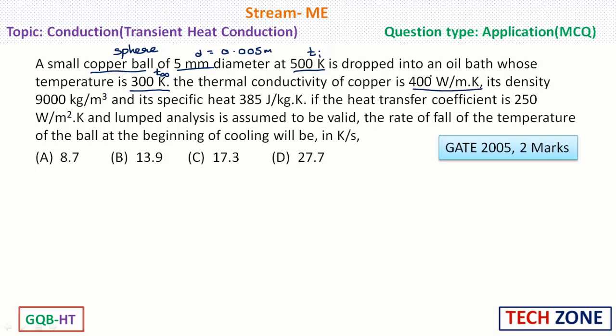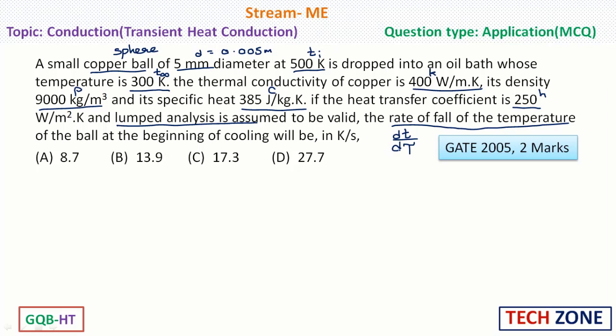Thermal conductivity is given as 400 watt per meter Kelvin, K. Density rho is 9000 kg per meter cube. Specific heat C is 385 joule per kg Kelvin, and heat transfer coefficient H is given. In the question it says that lumped analysis is assumed to be valid, so we can easily solve this problem based on the lumped system analysis. We need to determine the rate of fall of the temperature, that means the change in temperature with respect to time, dT by d tau.